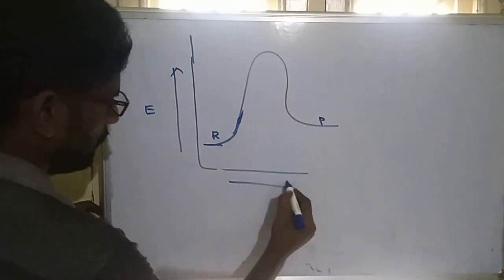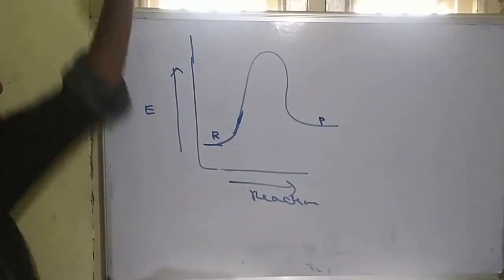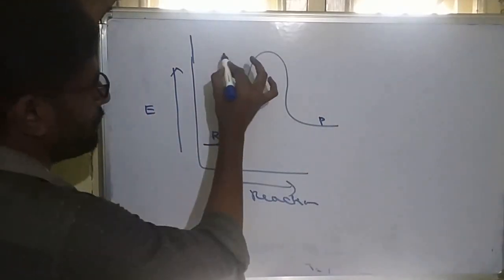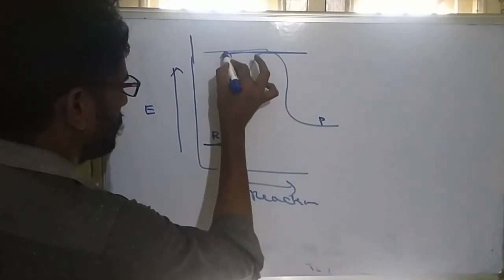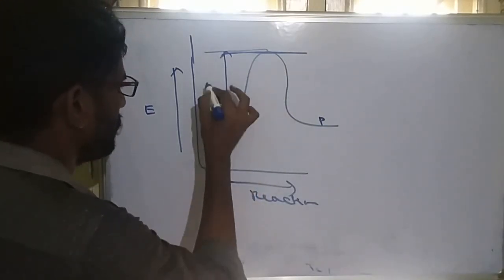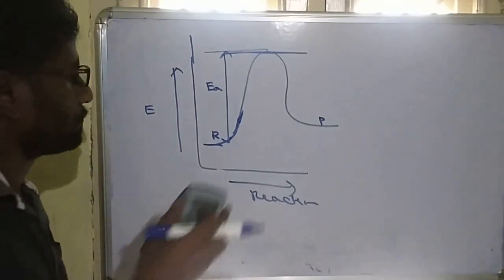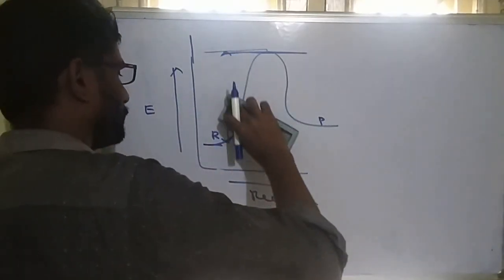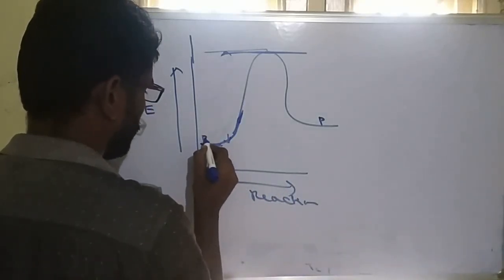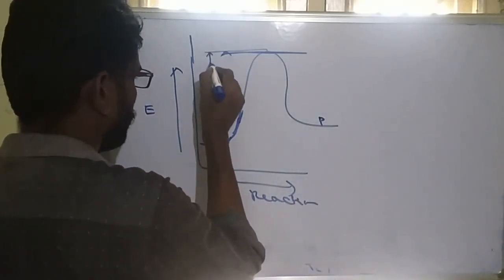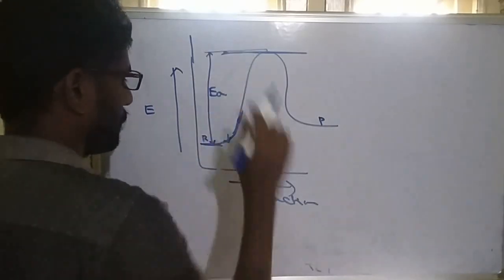This will be energy and reaction coordinate. So this is the energy barrier and this required energy is the activation energy.